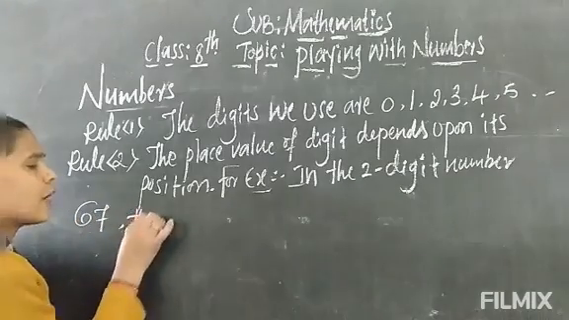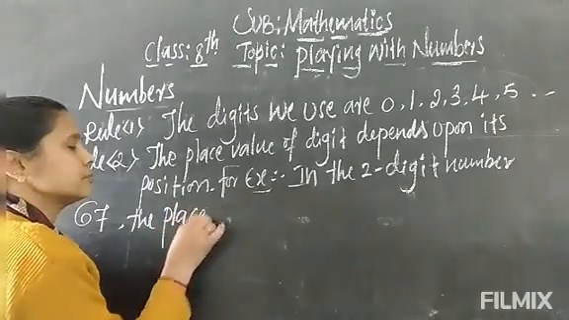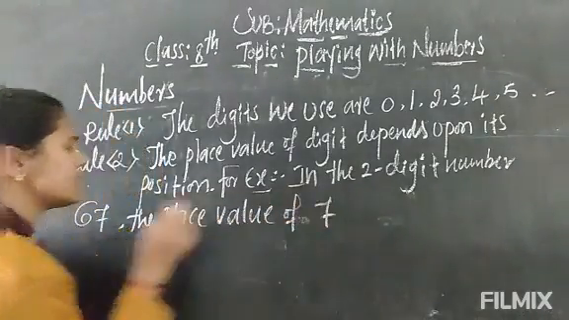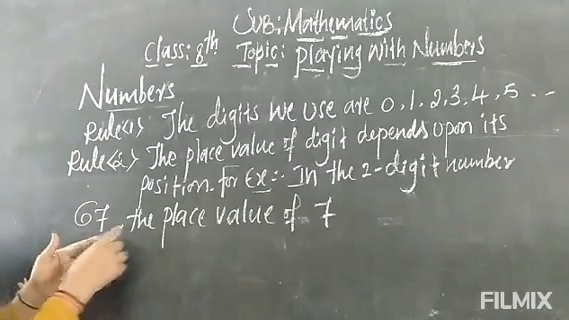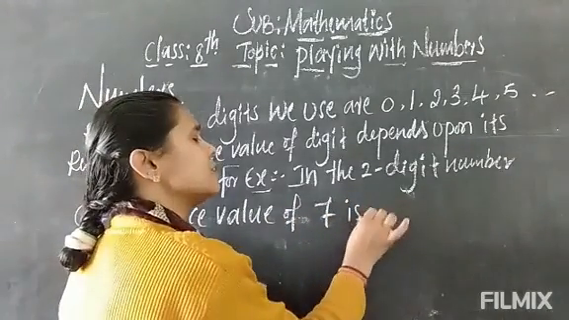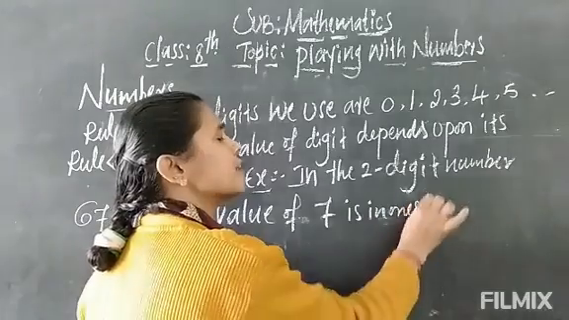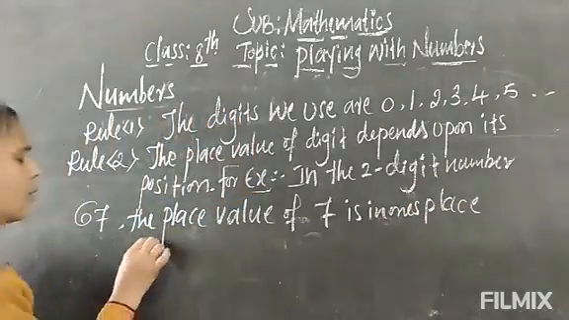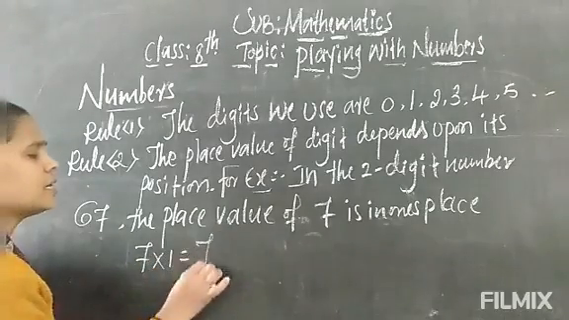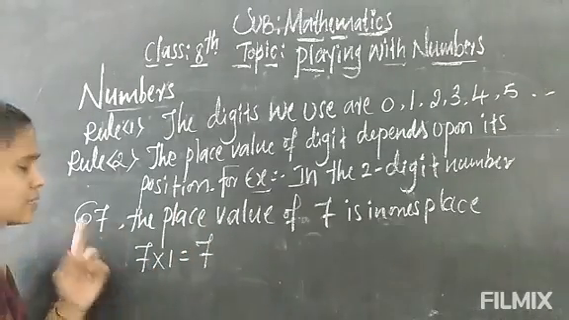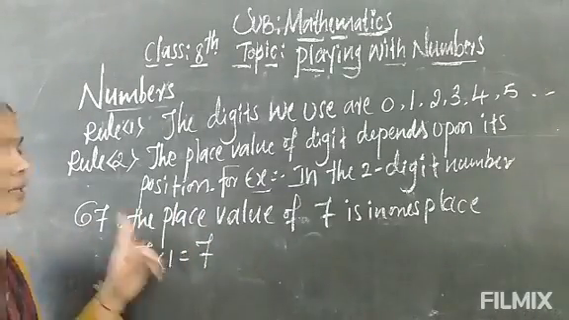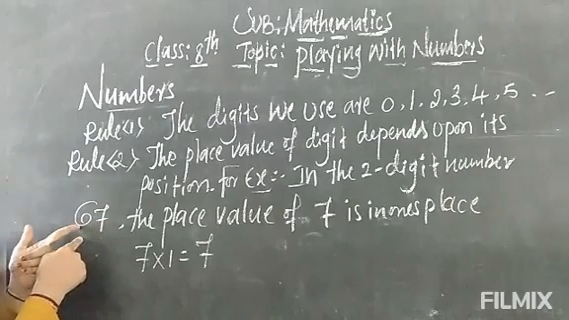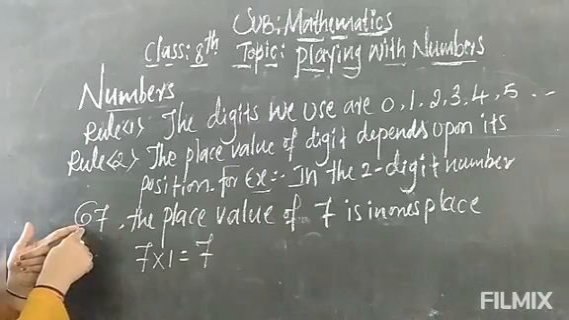The place value of 7 here is in the 1's place. So 7 is in the 1's place. So we write 7 into 1, that is equal to 7. How many 1's are there? 7 1's are there. Now we have to move on to the place value of the next digit, that is 6.